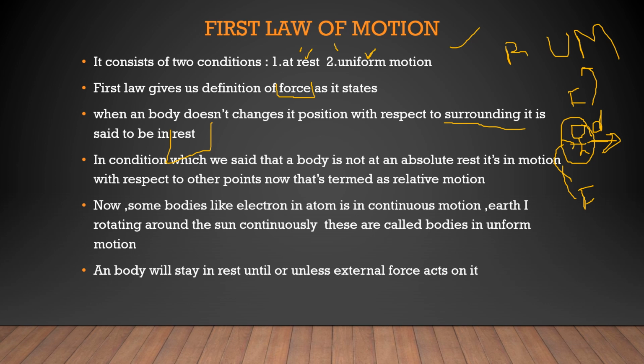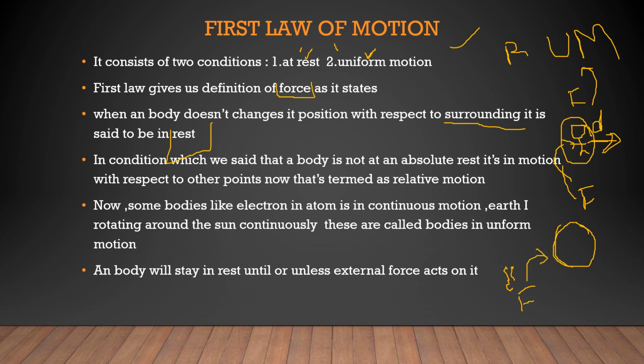When a body is in uniform motion, like the sun rotating, the earth rotating around the sun, the moon rotating around the earth, an electron rotating around the nucleus, these are examples of uniform motion. When a body is in uniform motion, it will remain in uniform motion until an external force acts on it.